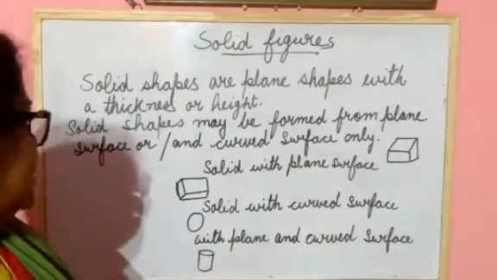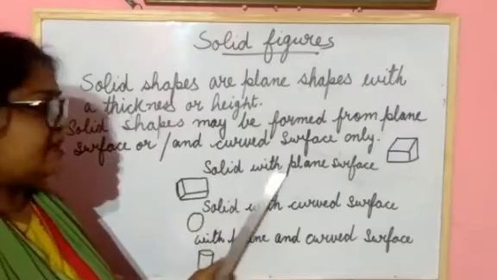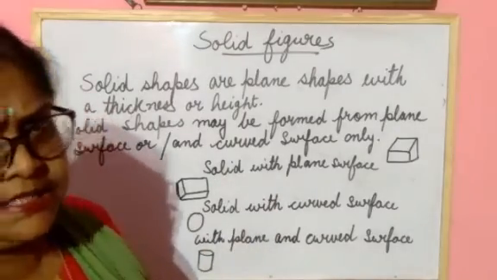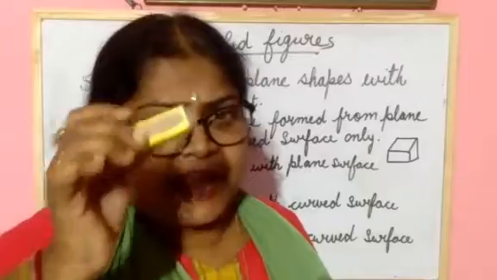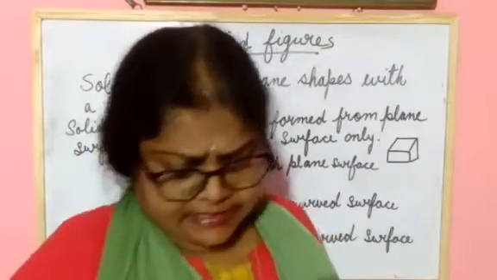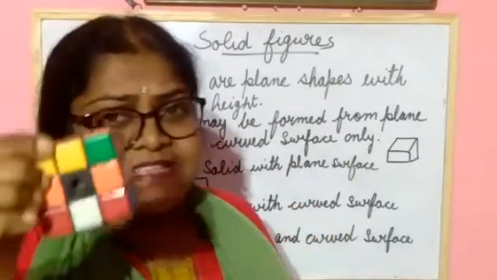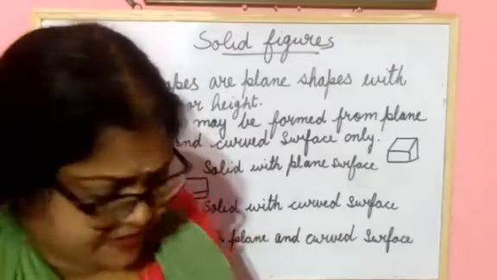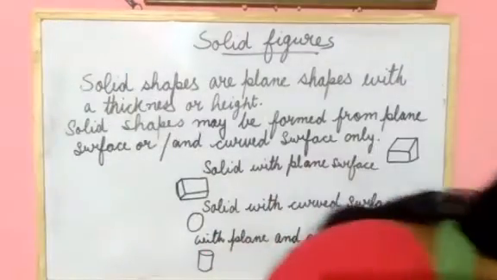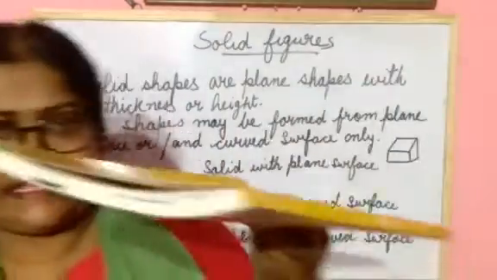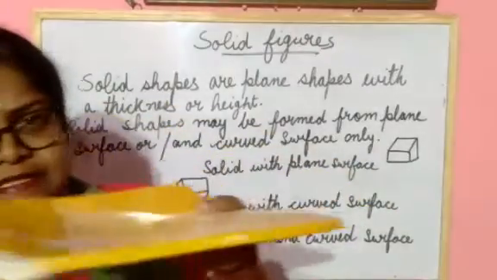And next, what you are seeing is solid with a plane surface. Example, this matchbox is a solid with a plane surface. This one also you can say is a solid with a plane surface, and this also you can say is a solid with a plane surface.